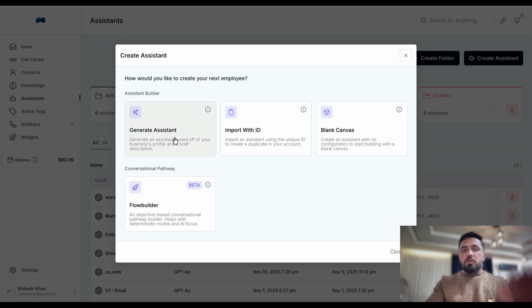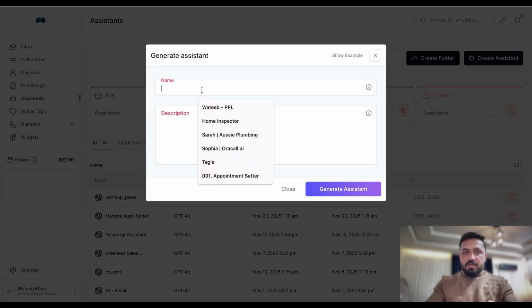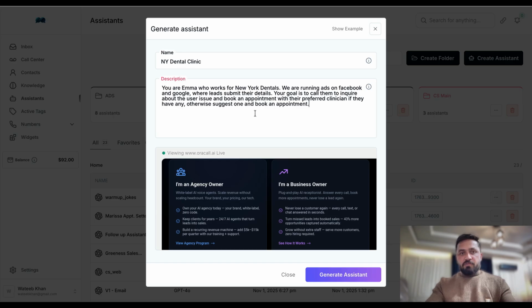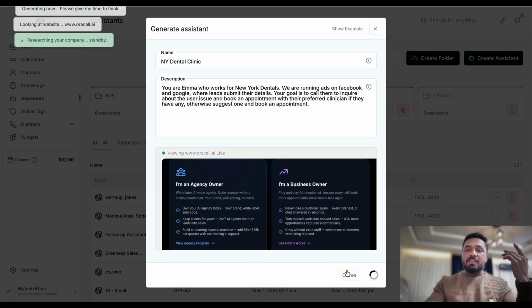Here I am going to generate an assistant. With generate assistant, I'm going to say New York Dental Clinic, and this is the short prompt that I have. You are Emma who works for New York Dental Clinic. We're going to give it an identity. We are running ads on Facebook and Google where leads submit their details. We gave the context. Your goal is to call them and inquire about the user's issue, book an appointment with their preferred clinician if they have any, otherwise suggest one, and we gave it a goal. This is the only thing you need to do, and hit generate.